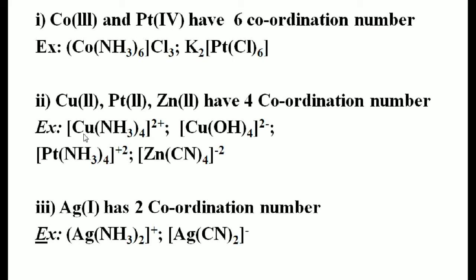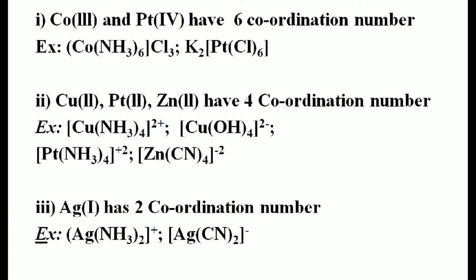So students, in the first example, 4 NH3 amine ligands form coordinate bonds with copper. Similarly, in the second example, 4 OH- ligands form coordinate bonds with copper. In the case of [Pt(NH3)4]2+, 4 amine ligands form coordinate bonds with platinum. In the case of [Zn(CN)4]2-, 4 CN- ligands are directly connected with the central metal zinc. So in this way, Cu(II), Pt(II), and Zn(II) complexes can generally have coordination number 4.